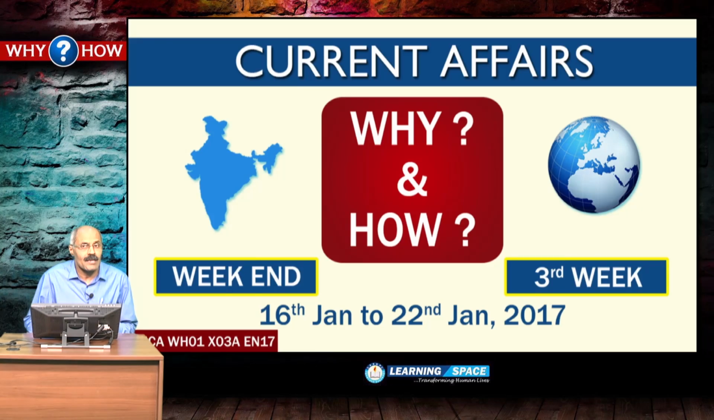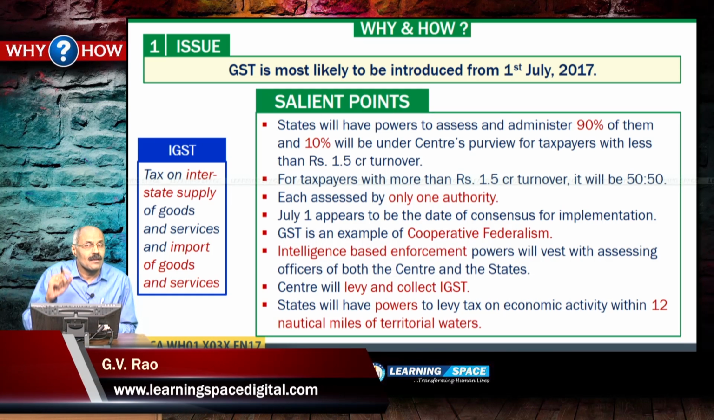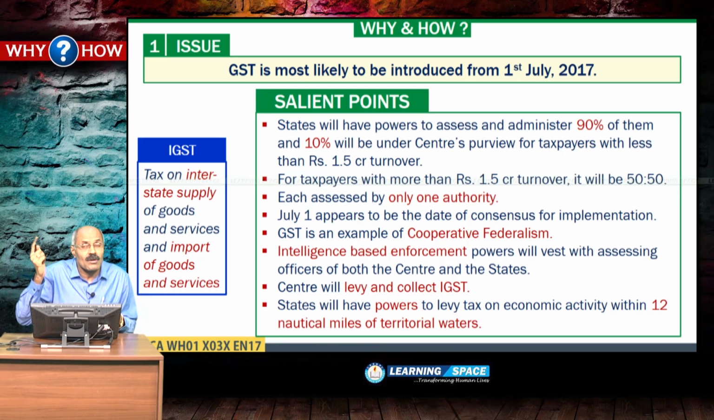This is the third week, and the first item is GST, Goods and Services Tax, which is most likely to be introduced from 1st July 2017. We deliberated in detail during the newspaper editorial and I gave salient points. Please go through them. Up to 1.5 crore rupees turnover, the authority with regard to assessment will be 90% by states and 10% by the center, and if it exceeds rupees 1.5 crore, it is 50-50 for center and states.